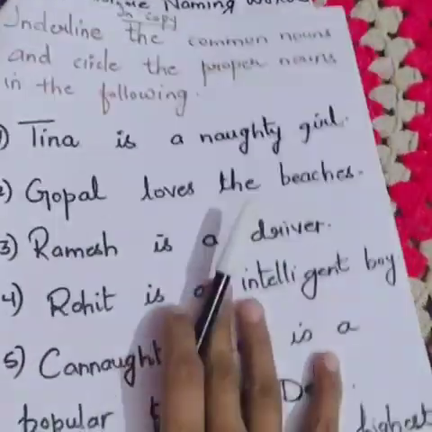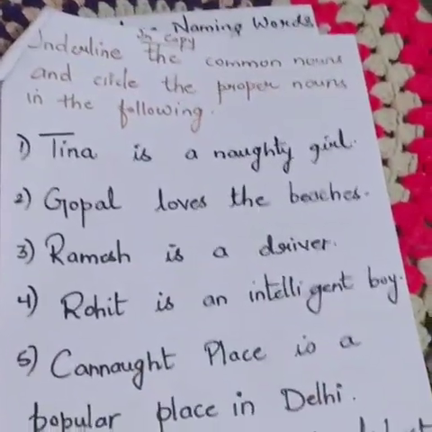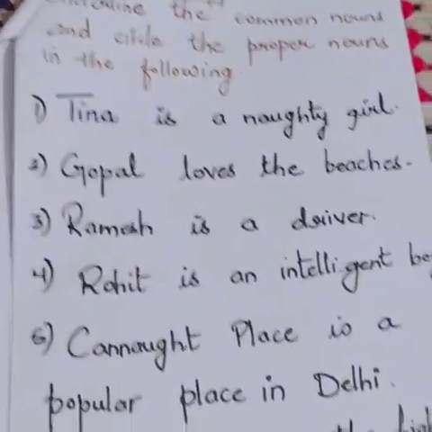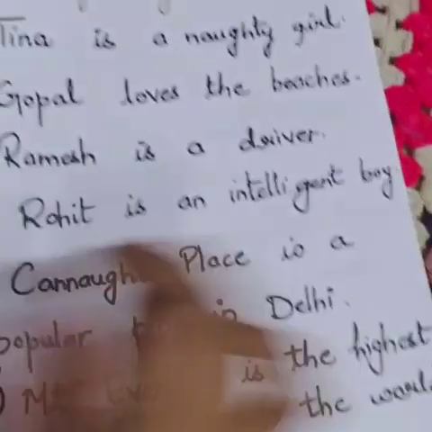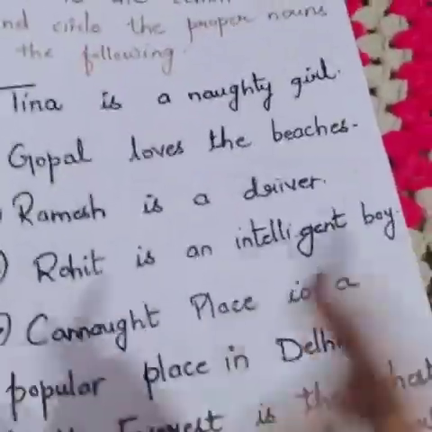See, the first exercise is in your copy. You will do this exercise in your copy. Underline the common noun and circle the proper noun in the following. Where there is a common noun, you will underline it, and where there is a proper noun, you will circle it.